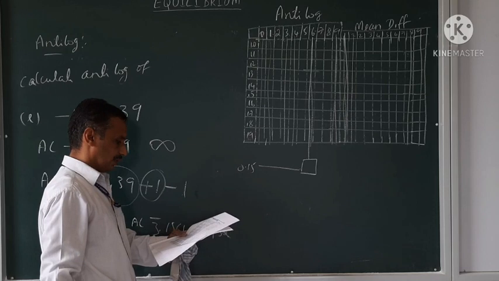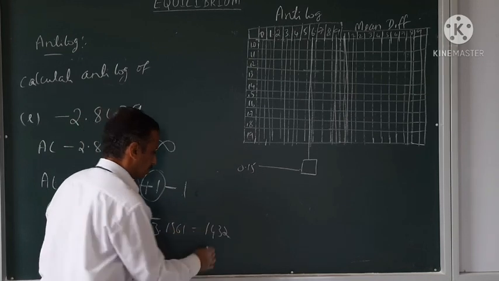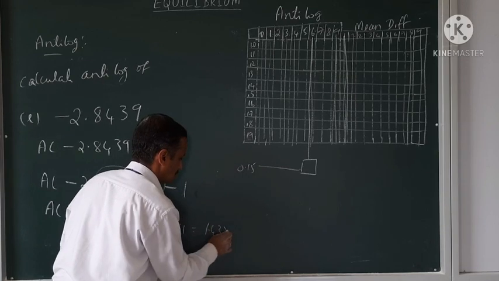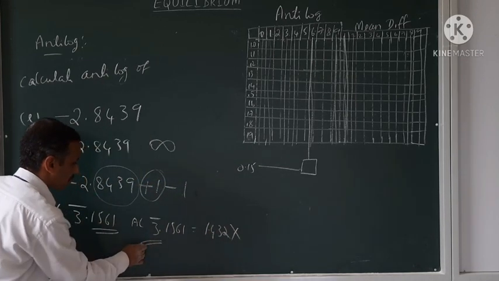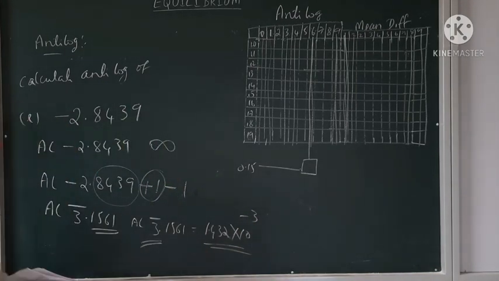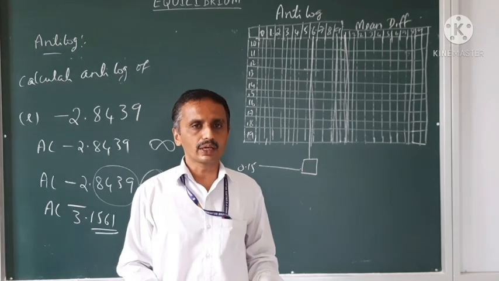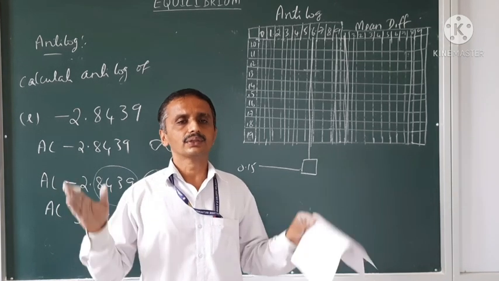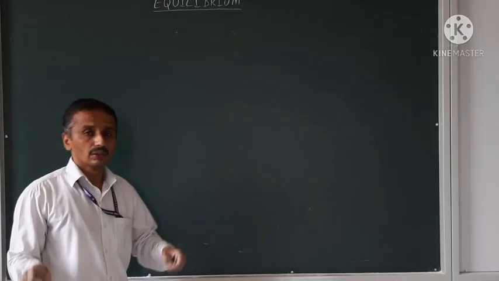And in the 1, it is 0 only. So 1432. Put the decimal and write this as powers of 10, 10 to the power minus 3. This is how to calculate the anti-logarithm. Practice it. Any doubt, then contact me.